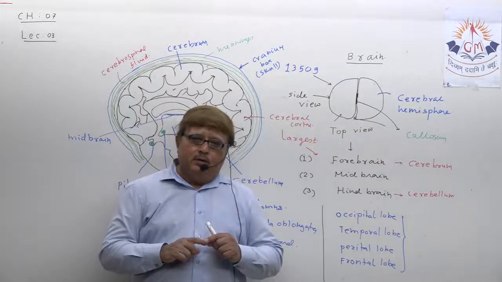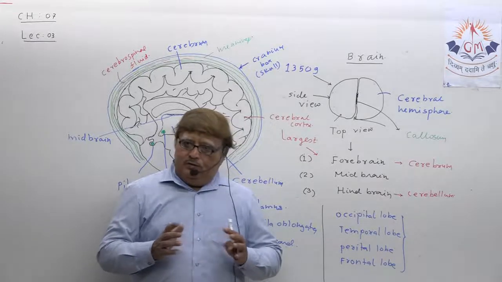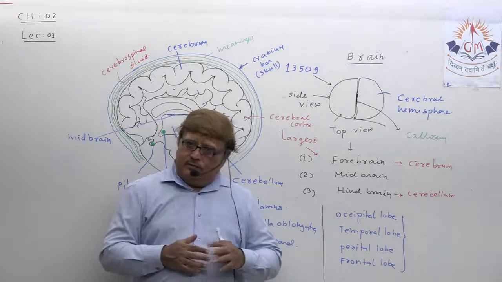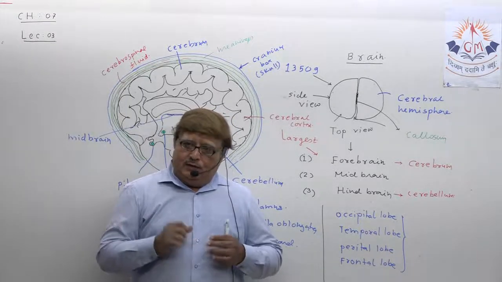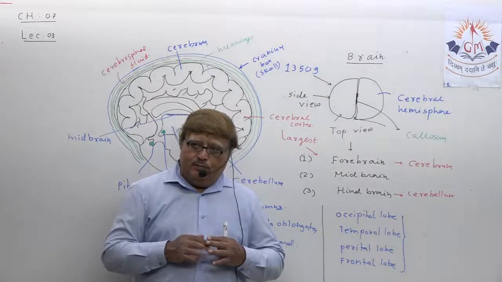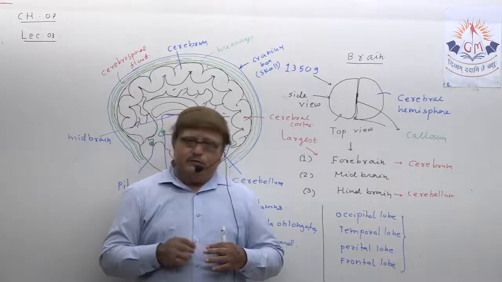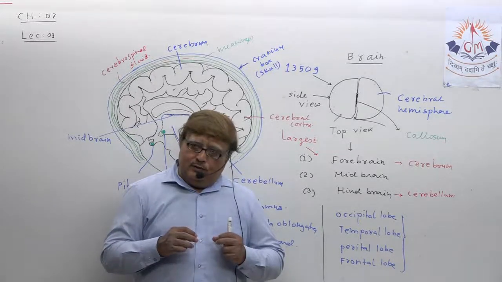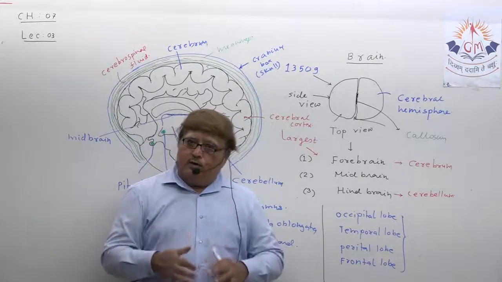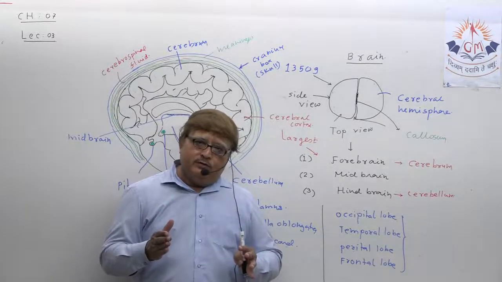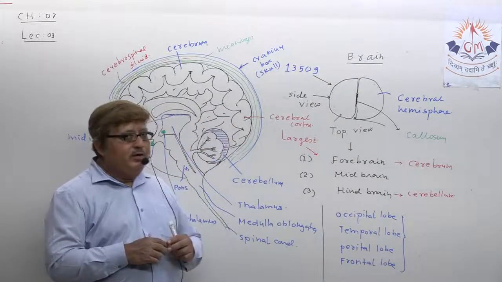It controls the peristaltic movement of the alimentary canal. That means the function of the digestive system is under its control, which is not in our control, as you know. It also controls our heartbeat. It also controls our blood pressure. It also controls the activity of sneezing, vomiting, swallowing. So many functions, activities or processes in our body are supported by the medulla oblongata.